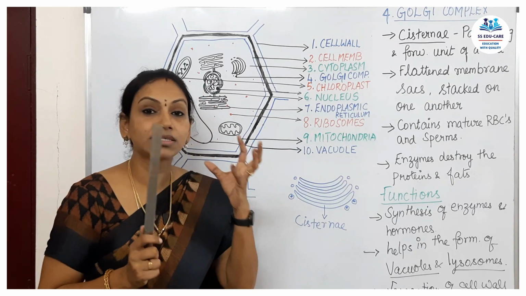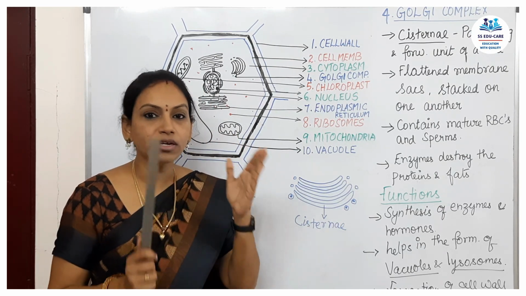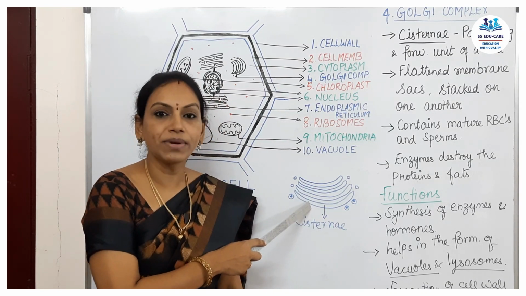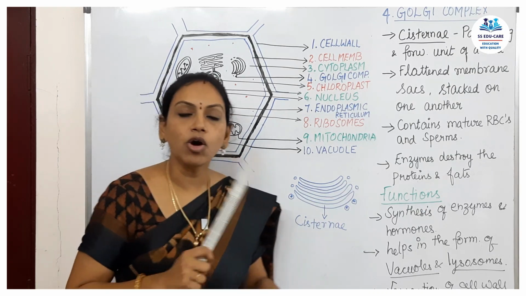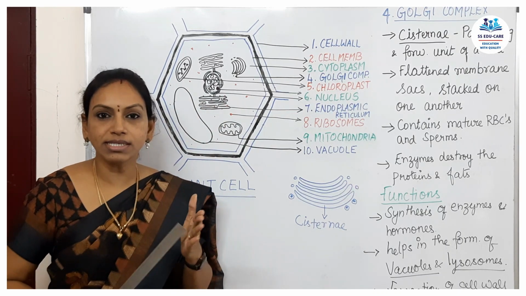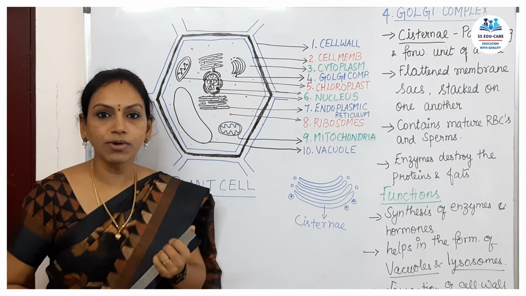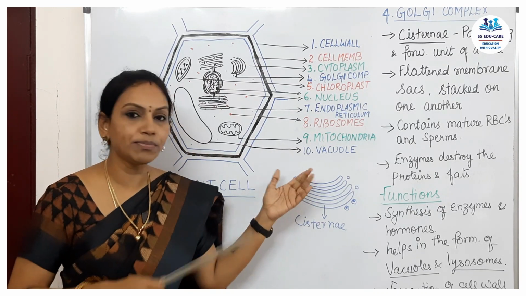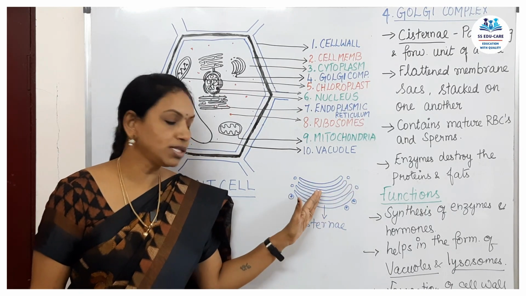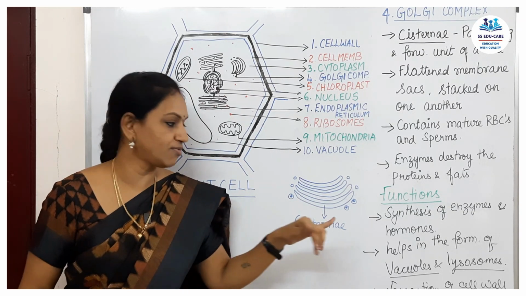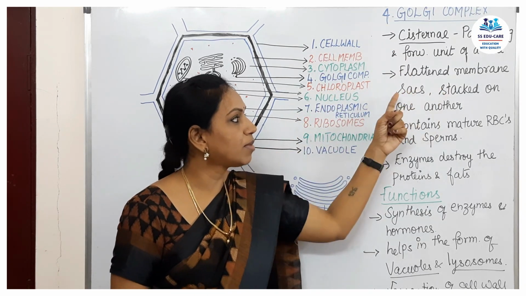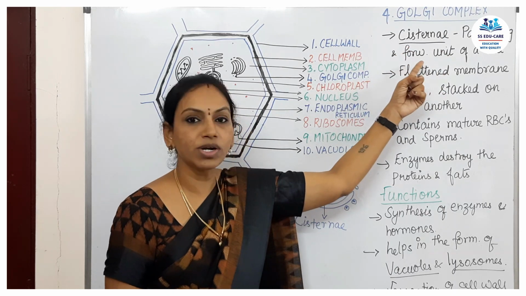What will this pack and save or secure? They are going to save the proteins and fats synthesized by this Golgi complex from enzymes. As I already said, this cytoplasm has few enzymes for dark reaction. Those enzymes not only do that favorable work, they also try to destroy the proteins and fats synthesized by the Golgi complex. So to escape from enzymes, the Golgi complex protects its own proteins and fats around as a membrane. That's why the cisternae are called membrane bound sacs, and they are the packaging and forwarding unit of a cell.